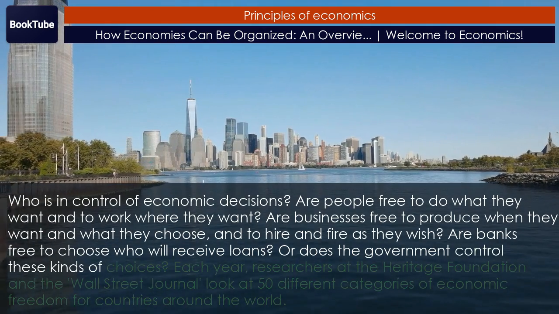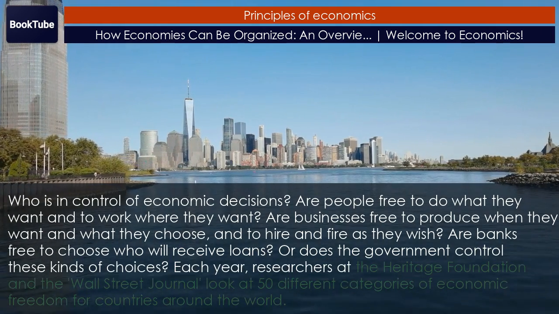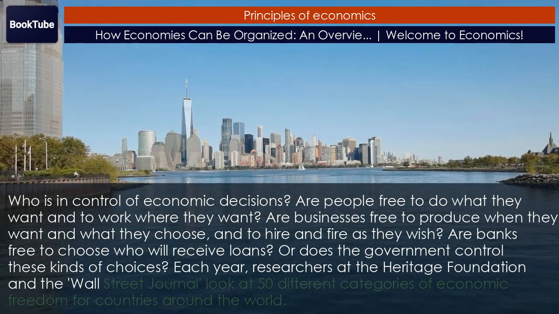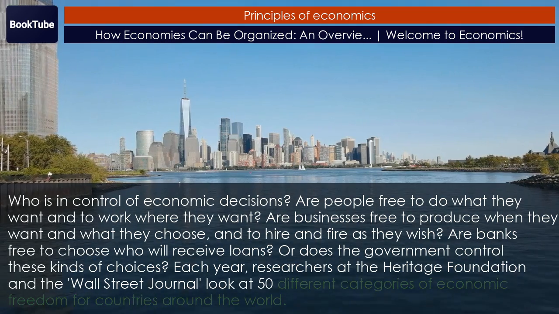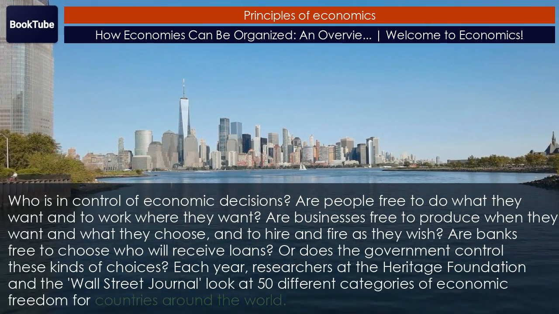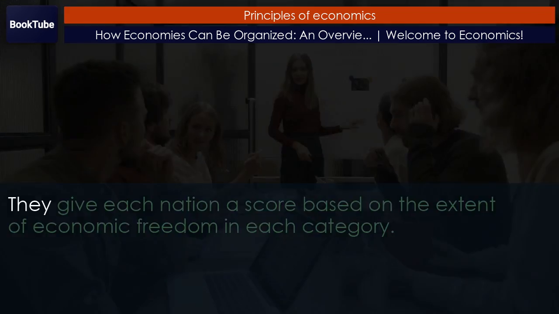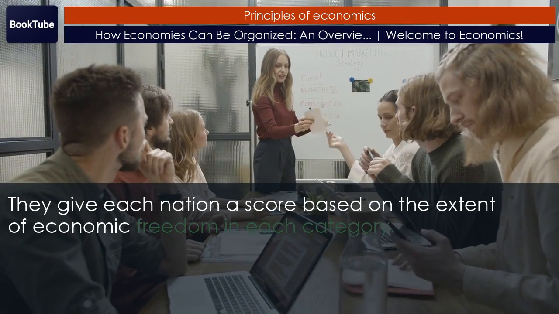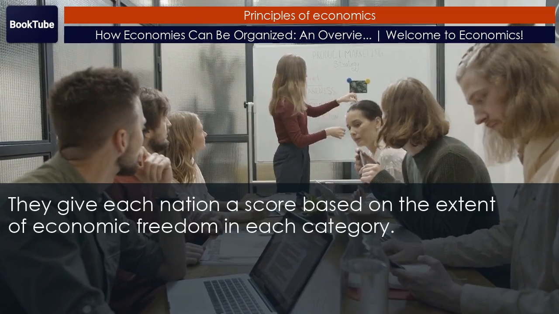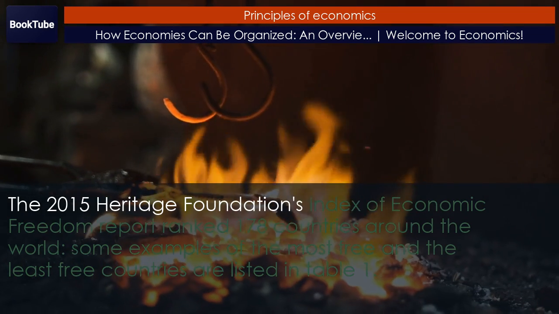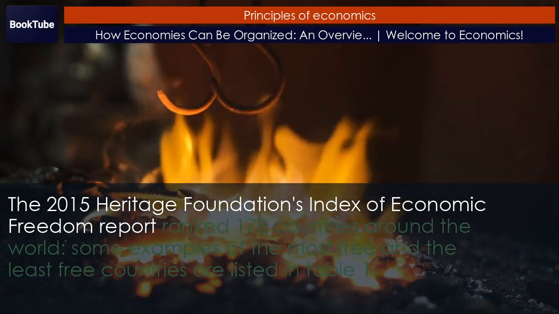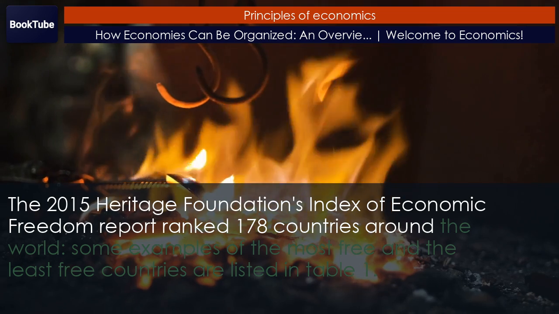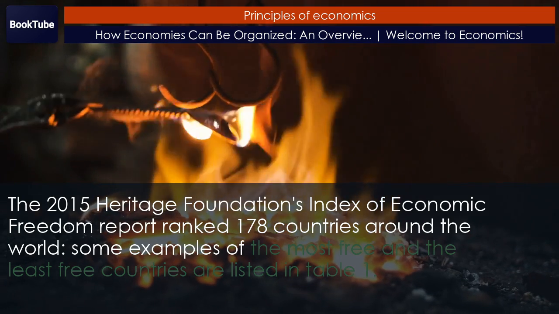Each year, researchers at the Heritage Foundation and the Wall Street Journal look at 50 different categories of economic freedom for countries around the world. They give each nation a score based on the extent of economic freedom in each category. The 2015 Heritage Foundation's Index of Economic Freedom report ranked 178 countries around the world.